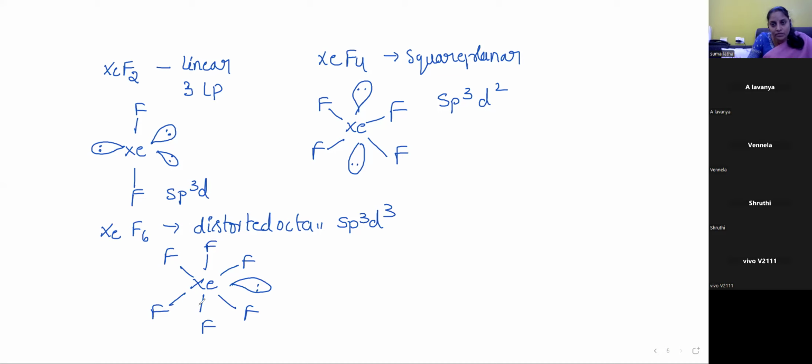The next one is XeO3. XeO3 is sp3 hybridization and a planar shape. Planar means if you consider the one lone pair, it comes under a pyramidal shape.